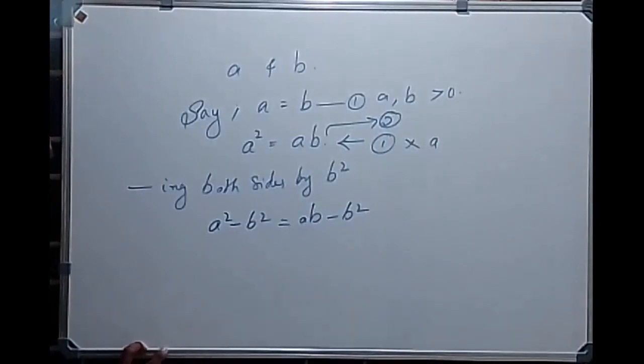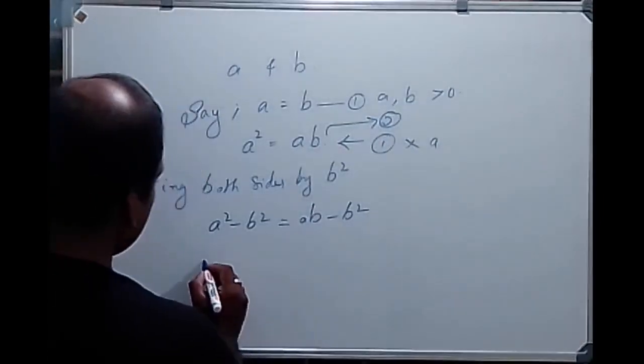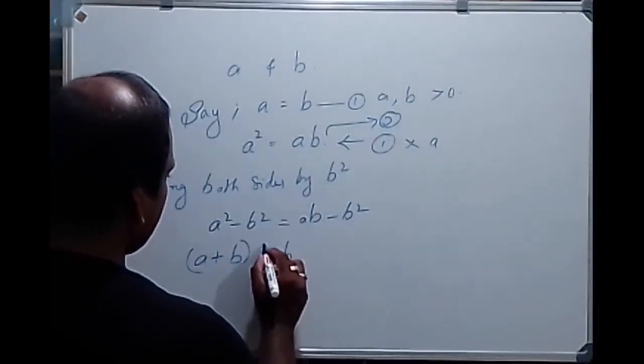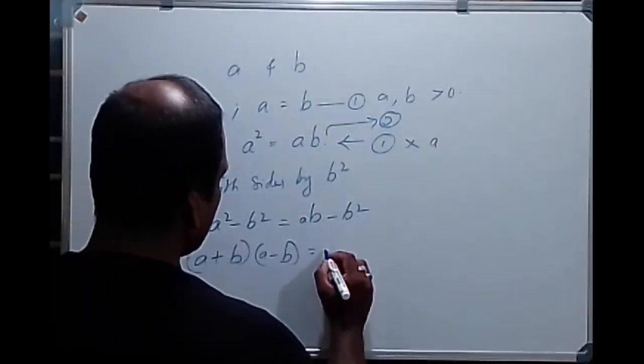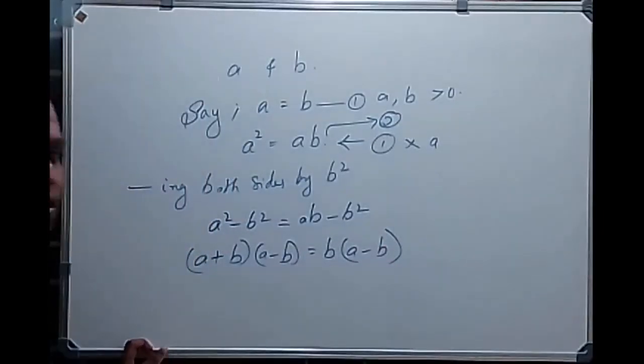We can write it like this. Then we can say (a plus b) into (a minus b) is equal to b into (a minus b).